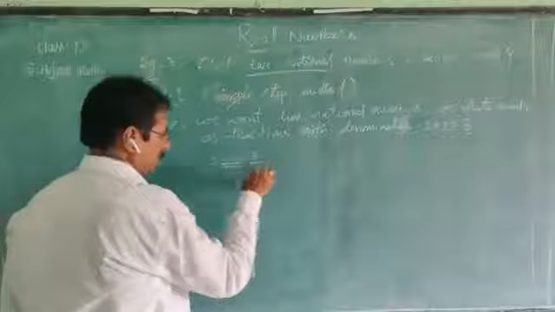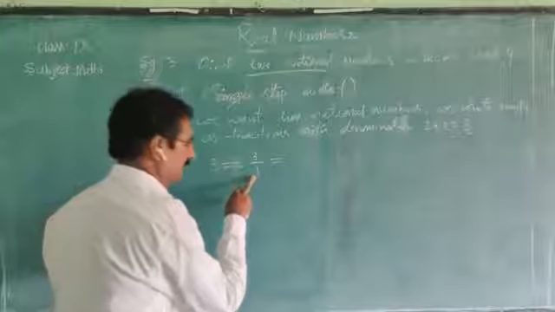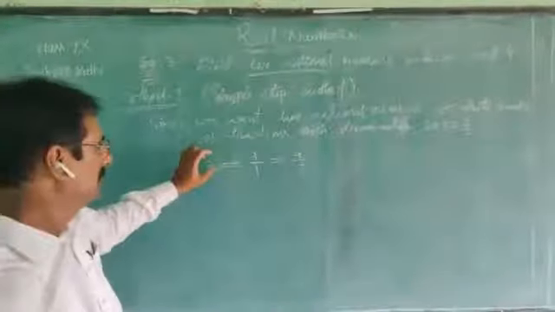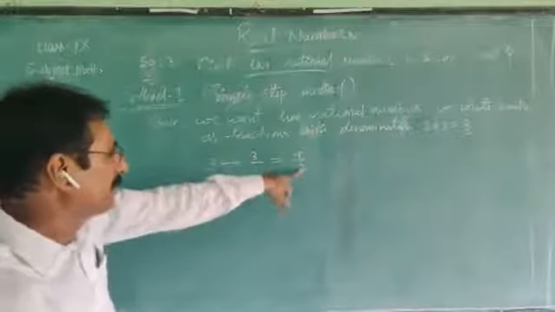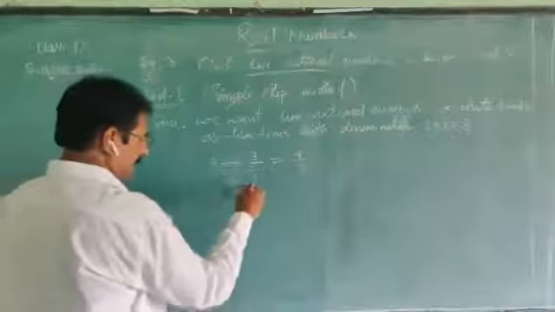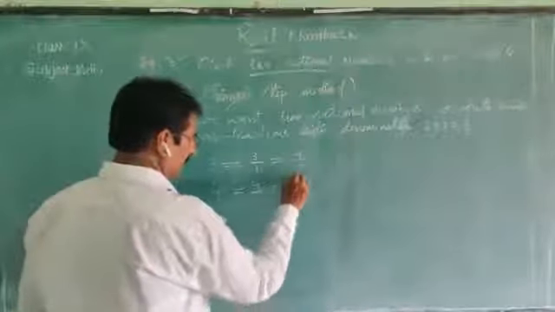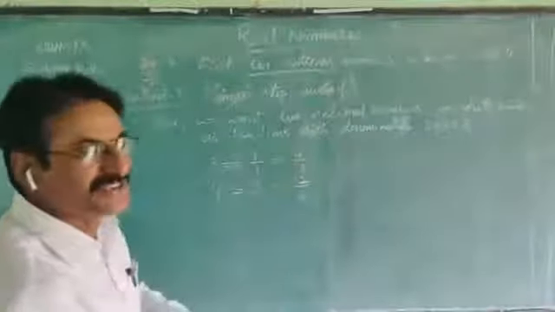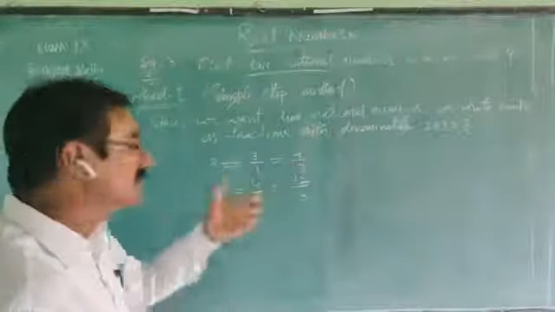Now 3. We can write 3 by 1. How to change it into denominator 3? Multiplication by 3. 3 1s are 3, 3 3s are 9. 3 can be written as 3 by 1. Now we change the 3 by 1 as another fraction with denominator 3. 3 1s are 3, 3 3s are 9. Next we take 4. We can write 4 by 1 equal to, changing it into denominator 3, 3 1s are 3, 3 4s are 12. Now these two are which fractions? Like fractions. Why? Denominators are equal. Then it is called like fractions.